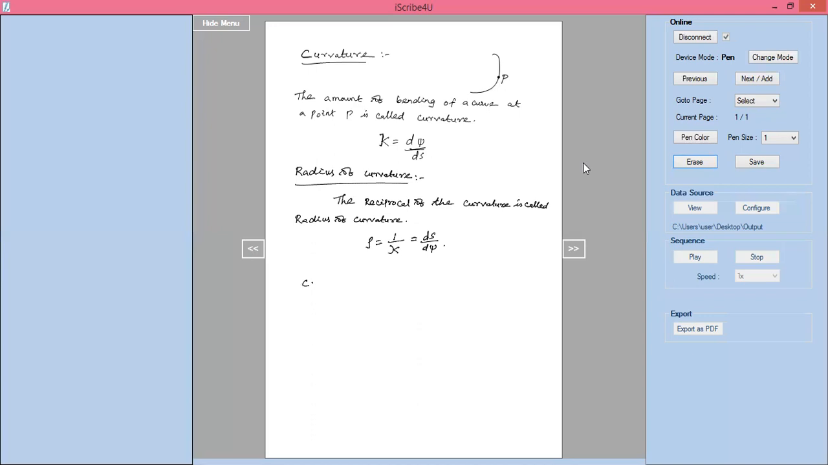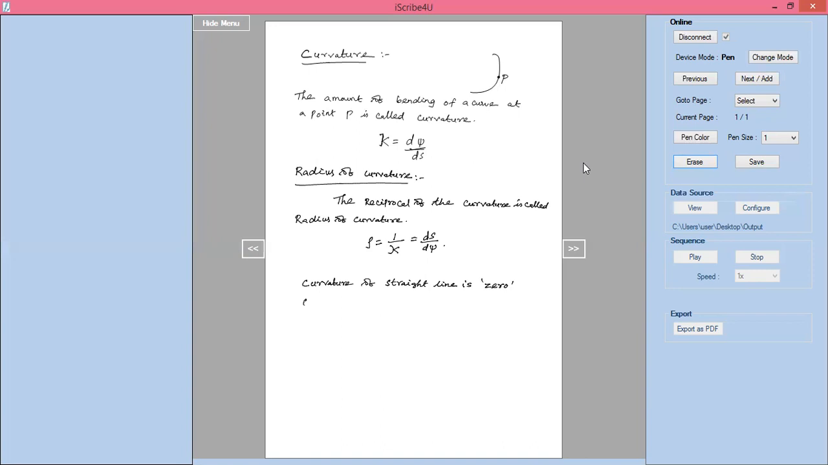Now, what is the curvature of a straight line? There is no bending in a straight line. So that's the way. The curvature of a straight line is 0.